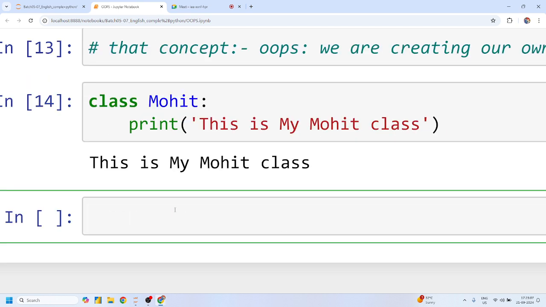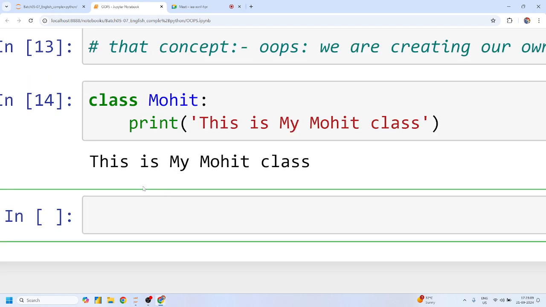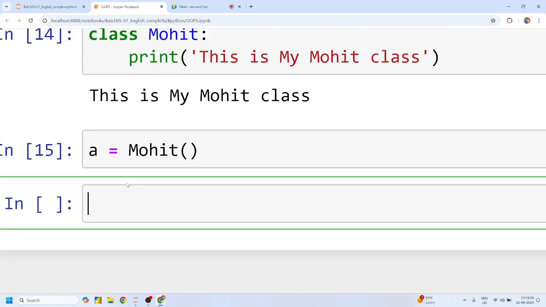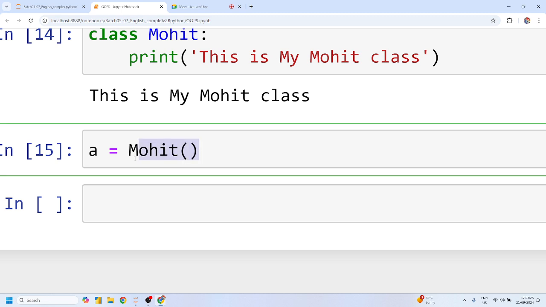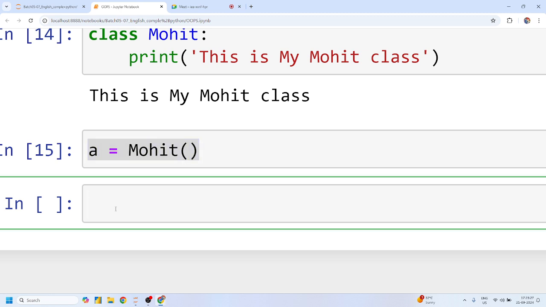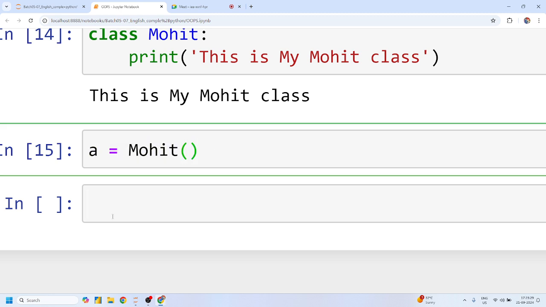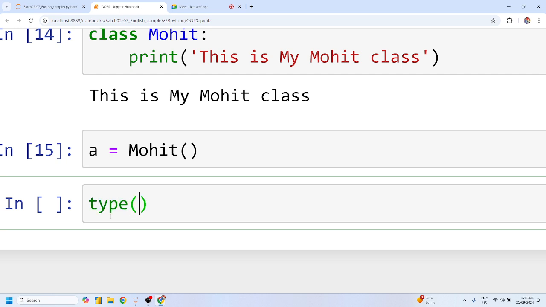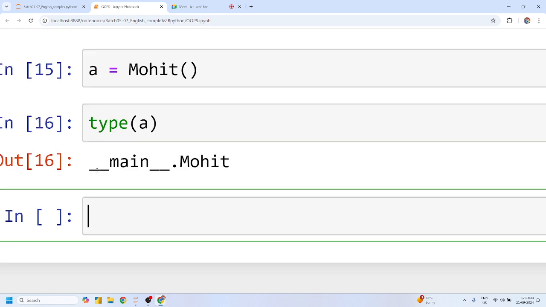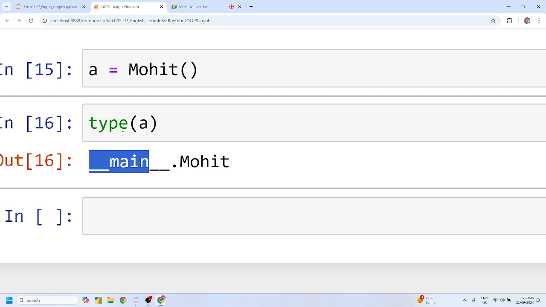Whenever we create any class, we have to make an object that references that particular class. So this is A, which is created with the help of this Mohit class. We use this concept: A is equal to Mohit with brackets. And let me check what is the type of this A. It says underscore underscore main dot Mohit.